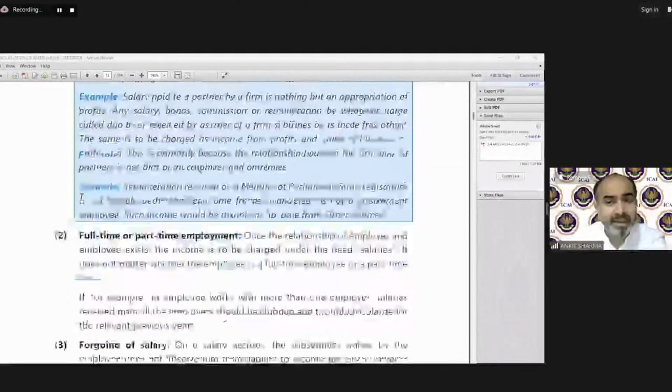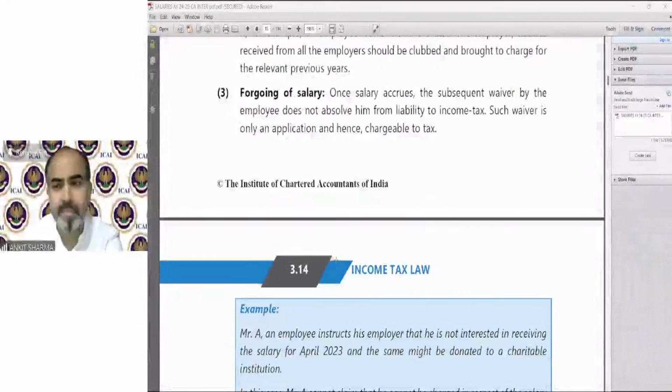Gayatri, want to ask something? Please go ahead. Sir, in page number 3.60. Page number of study material or the notes? Study material, sir. Just a second. Page number 3.60, sir.